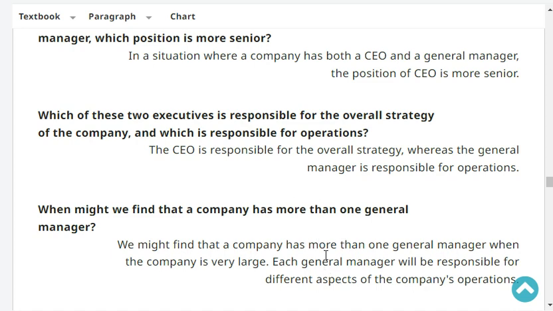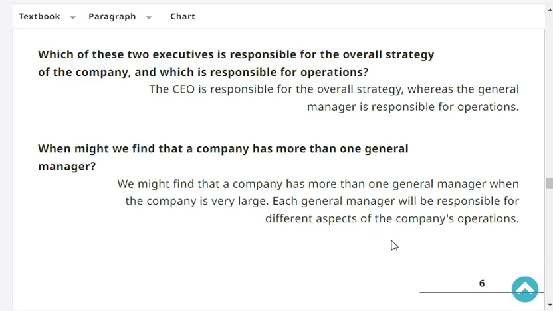For operations. Very good. When might we find that a company has more than one general manager? We might find that a company has more than one general manager when the company is very large. Each general manager will be responsible for different aspects of the company's operations.